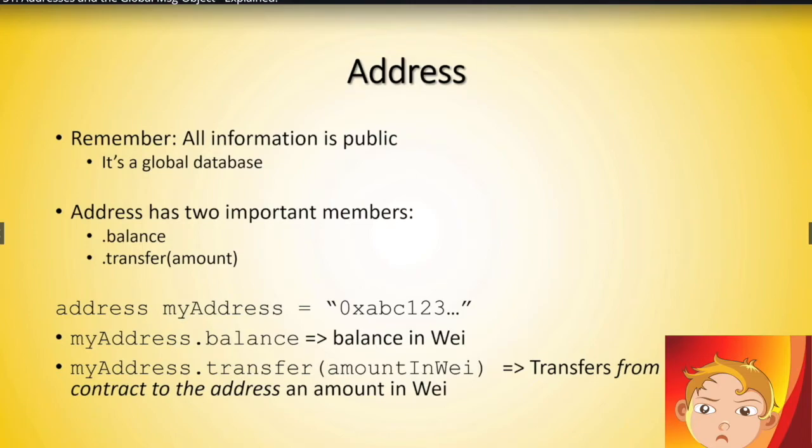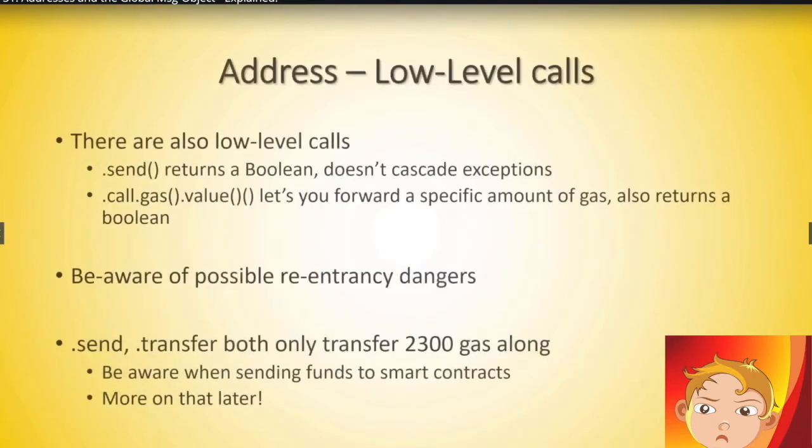In Solidity, addresses have two very important members. The one is balance, which has the amount in Wei. All information is public. You can get the amount in Wei of any address that ever sent anything on the Ethereum blockchain. And you can transfer from your smart contract to a specific address a specific amount. Address also has a couple of more low-level members, low-level functions.